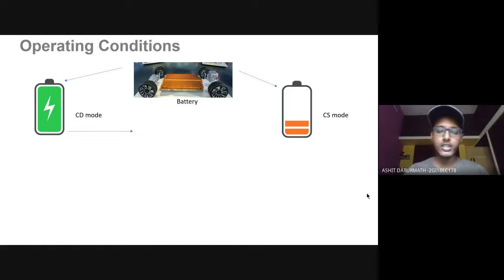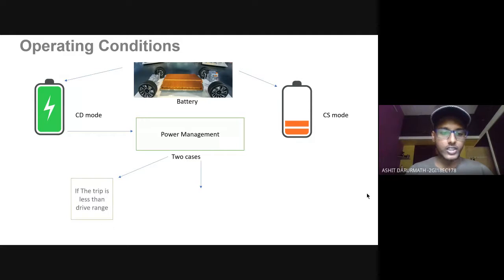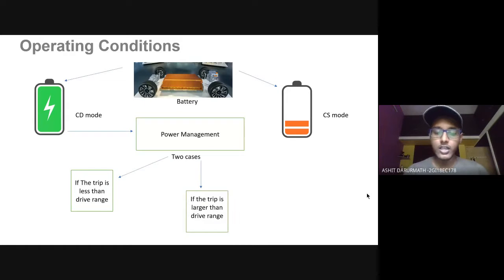In power management there are two cases. The first case is if the trip is less than the drive range. There is no problem, and it would perform as programmed. The next case is if the trip is larger than the drive range, then we have to use some algorithms to help the passenger reach his destination.